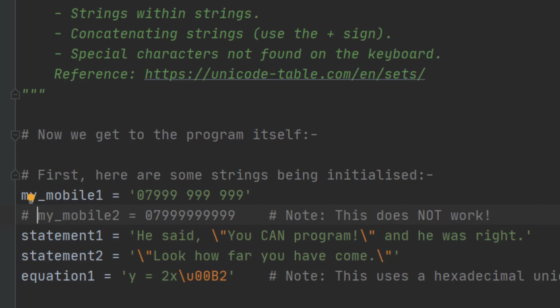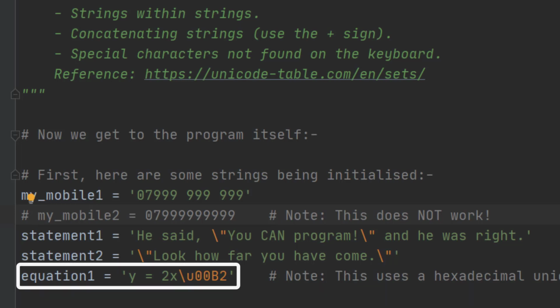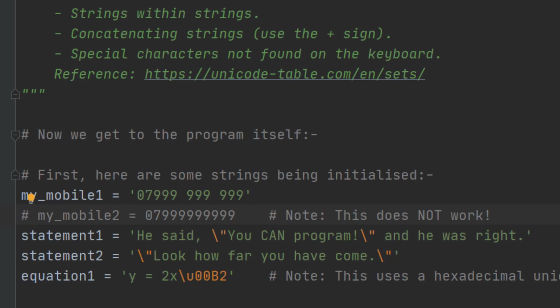And that number is represented in hexadecimal. Hexadecimal is like a decimal number, but instead of using 0 to 9, you use the numbers 0 to F, and those are treated as if they were digits. Those latter ones are numbers, not letters. And so here we're putting the character 00B2 after the x. That happens to be the squared character. I've left a note so you can find the Unicode table in the text above.